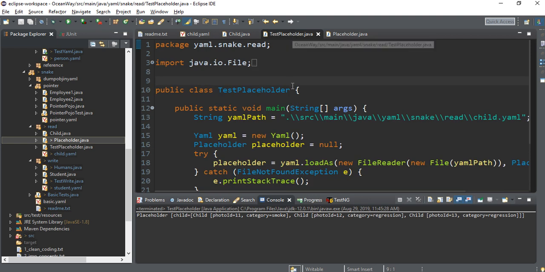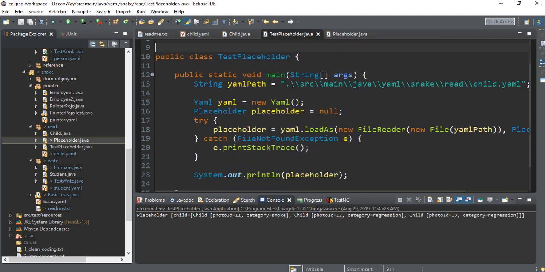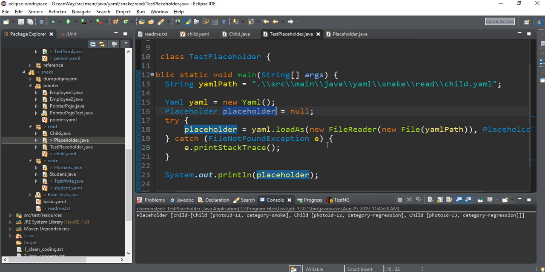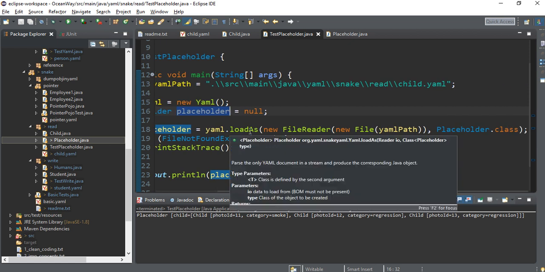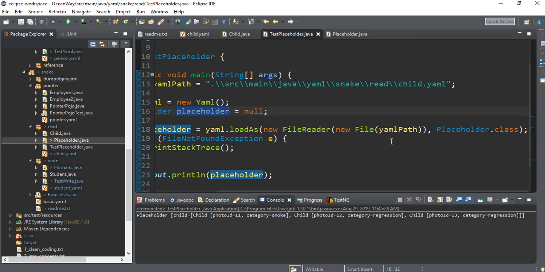Now this is the test placeholder. This is a test class. See what we have written. We have taken the path of the YAML. Then we have created a placeholder object under the try block. See, loadAs. This time we are using the loadAs method rather than load. It is accepting two parameters: one is the reader object, another is the placeholder class reference. So this is the YAML path.